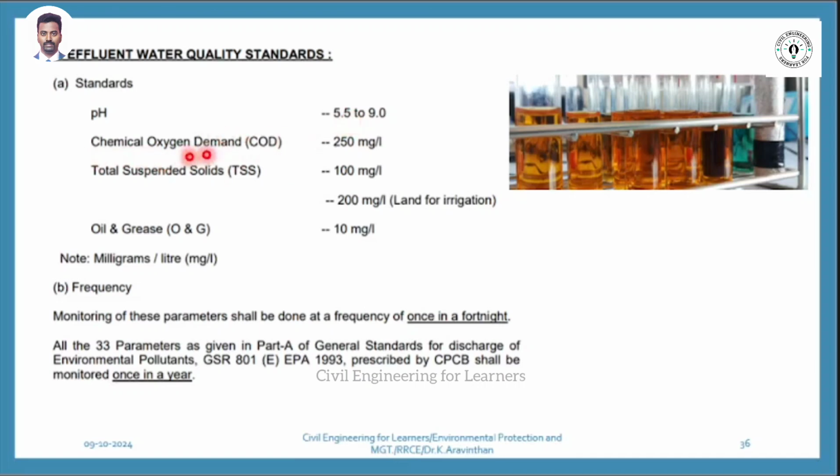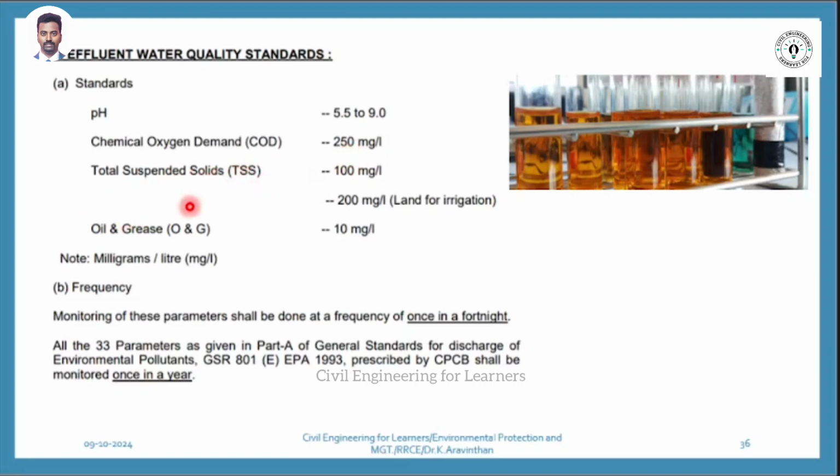Then chemical oxidation demand. That is called what? COD. Earlier what did I say? BOD. BOD is called what? Biological oxidation demand. COD is called what? Chemical. Instead of biological, use the term chemical. So chemical oxidation demand. COD should be how much? 250 milligram per liter. They take 1 liter of sample, they check COD. If it is greater than 250, what do they have to do? They have to recheck and treat the COD, introduce chemical before letting into the waste.